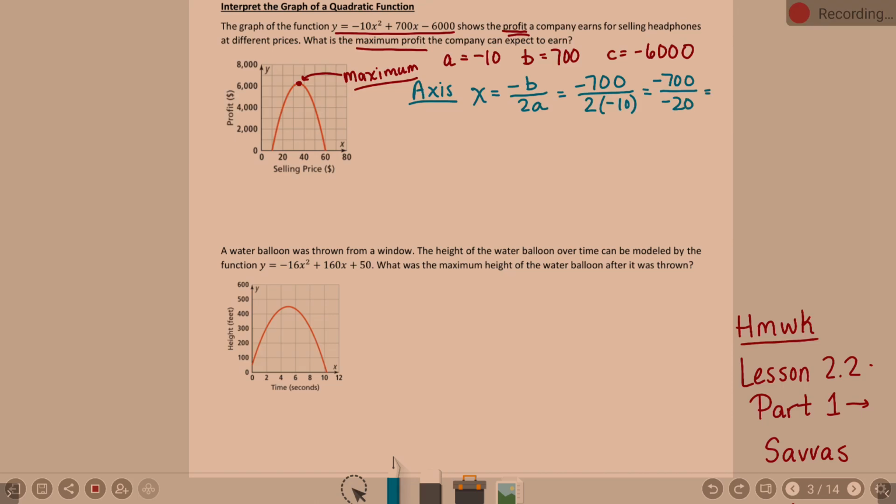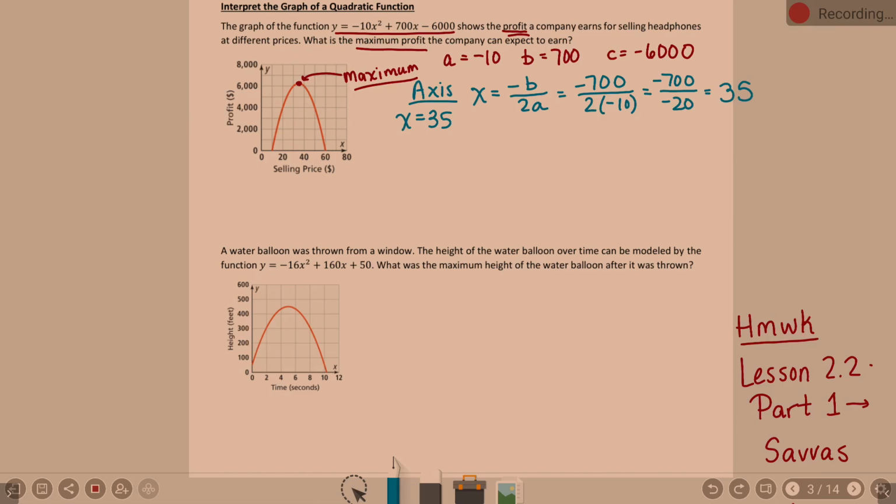I personally know a negative divided by a negative is going to result in a positive. I don't know if you guys were ever taught this, but my brain says cancel a set of zeros. And then instead of doing 700 divided by 20, my brain is doing 70 divided by 2. And that puts me at what? Half of 70 is 35. Okay, so I have an axis of symmetry that is x equals 35.